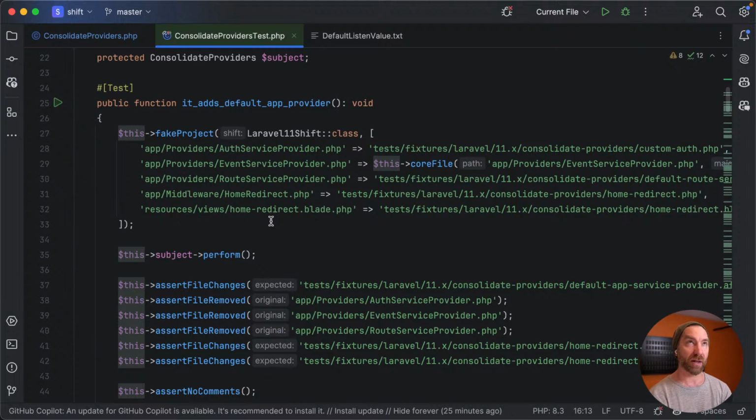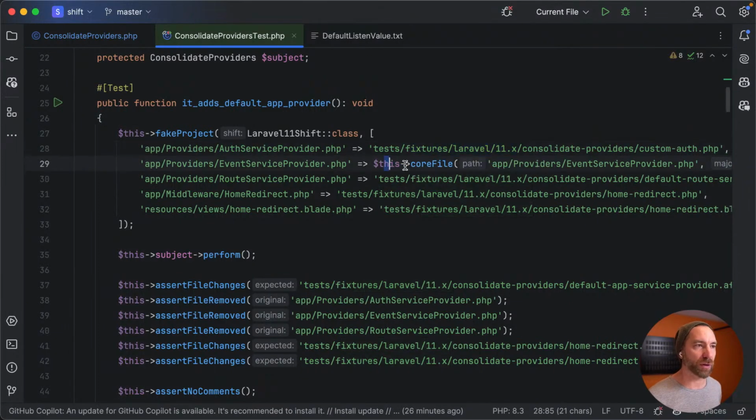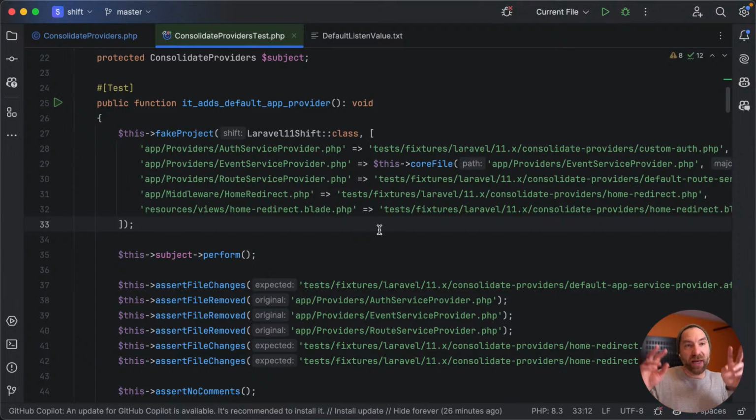They're very integration-y. If you've used something like Orchestra Testbench to test a Laravel package or even a Laravel project, you do something very similar here. The point is that I have this internal test helper called fake project. And what I can do is say the event service provider looks like this text fixture, or it looks like this old version of Laravel. This allows me to quickly set up a project structure or an old app skeleton.